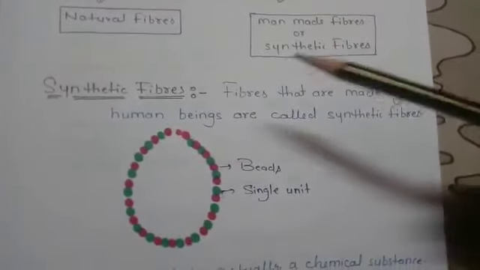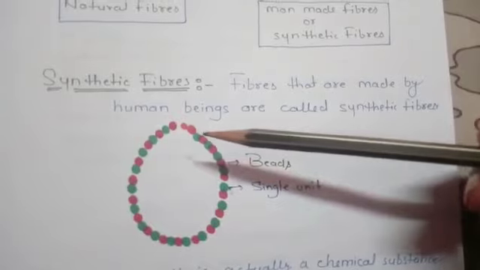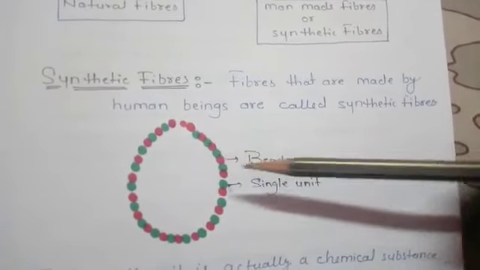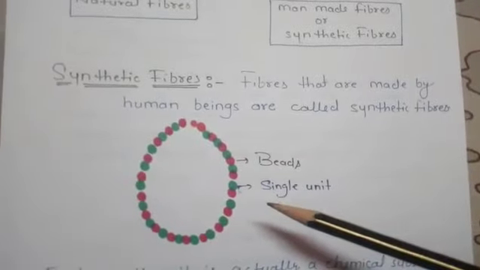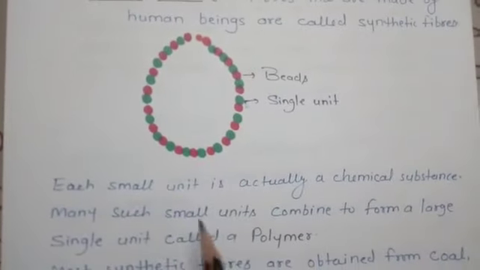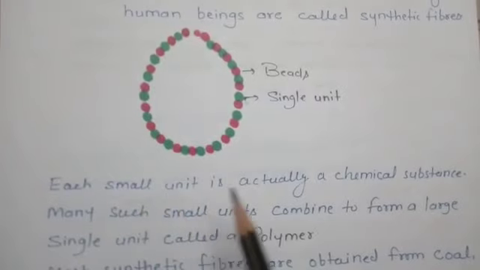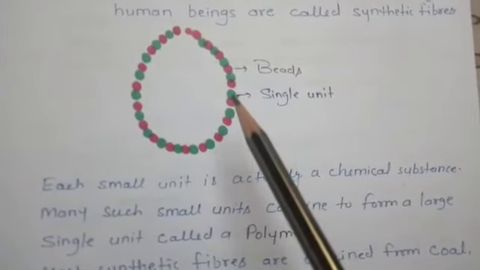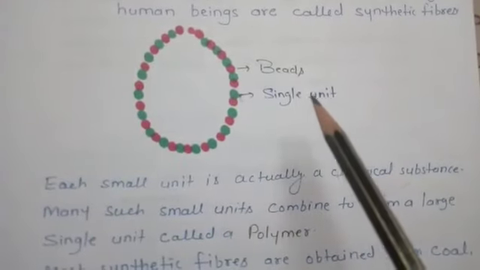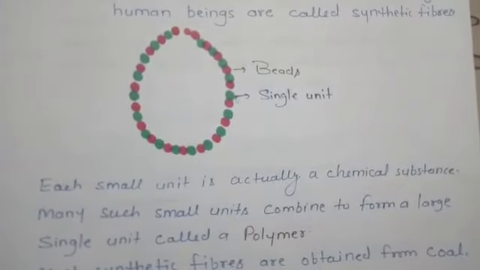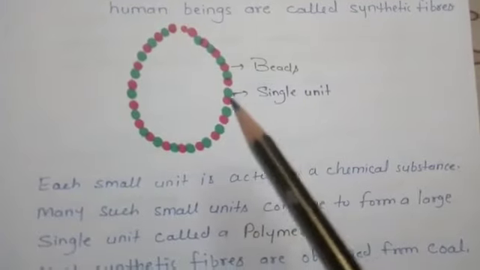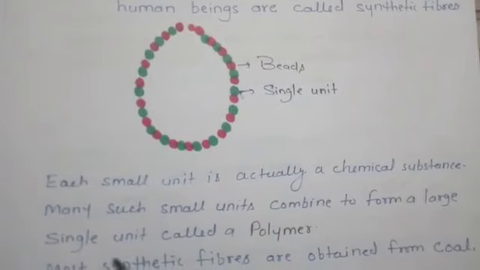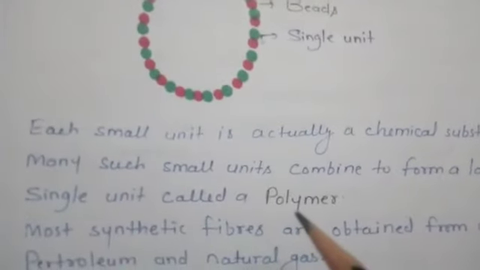If you can see, the necklace is made up of beads, and you will see I have made green and red dots, and each dot is a single unit. If you remember, each small unit is actually a chemical substance. So each small unit, this red or green dot, is a single unit which is actually a chemical substance, and many such single units combine together and form a large unit, and that is called a polymer.